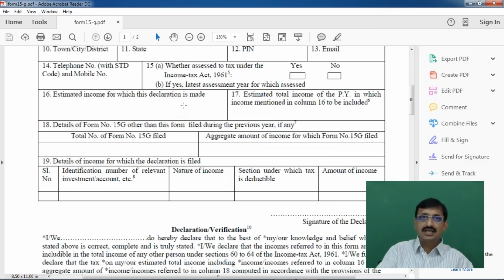Now this, along with all other types of payments, means in total 7 types of payments. If that amount of payments in a particular previous year is going to exceed the basic exemption limit, the payer in the first place should not accept the particular declaration even though the declaration is furnished by the payee. It implies that TDS is to be deducted.